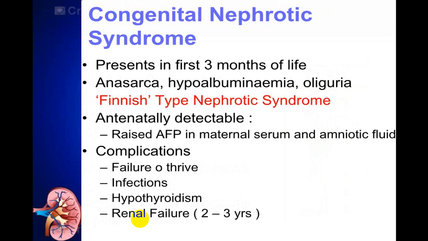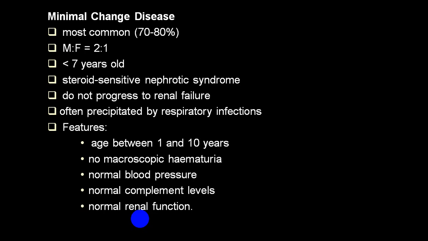In congenital nephrotic syndrome, it presents in first 3 months of the life. There is a generalized anasarca, hypoproteinemia and oliguria. It is called Finnish type nephrotic syndrome. Antenatally detectable, there is a raised alpha fetoprotein in maternal serum and amniotic fluid, and usually the child will have a failure to thrive, recurrent infections, hypothyroidism, and will go into chronic renal failure within 2 to 3 years.